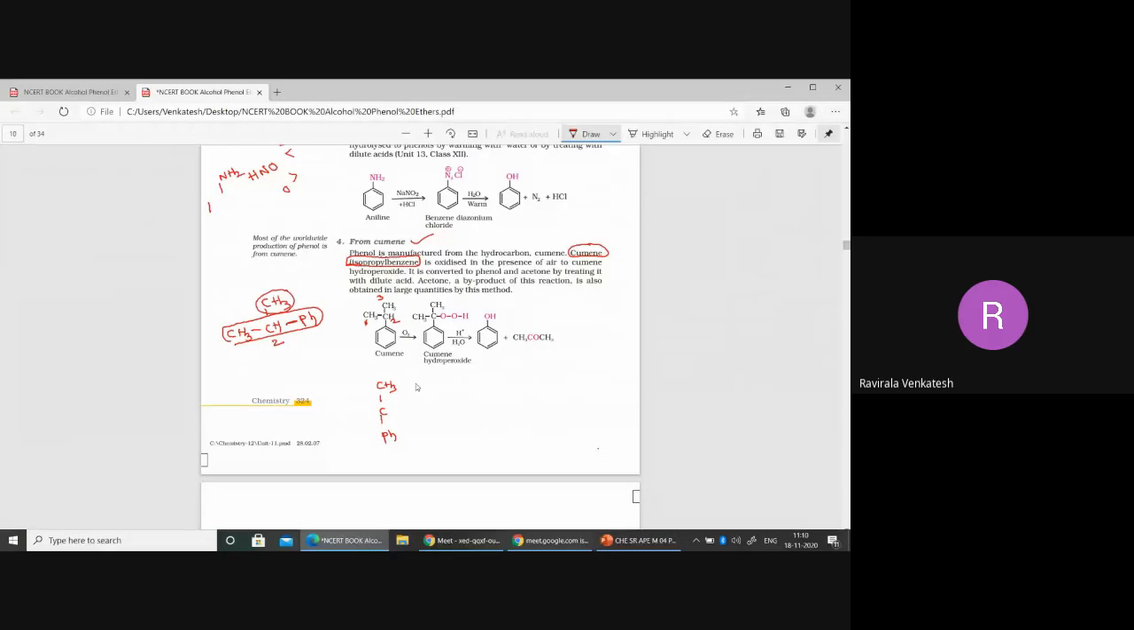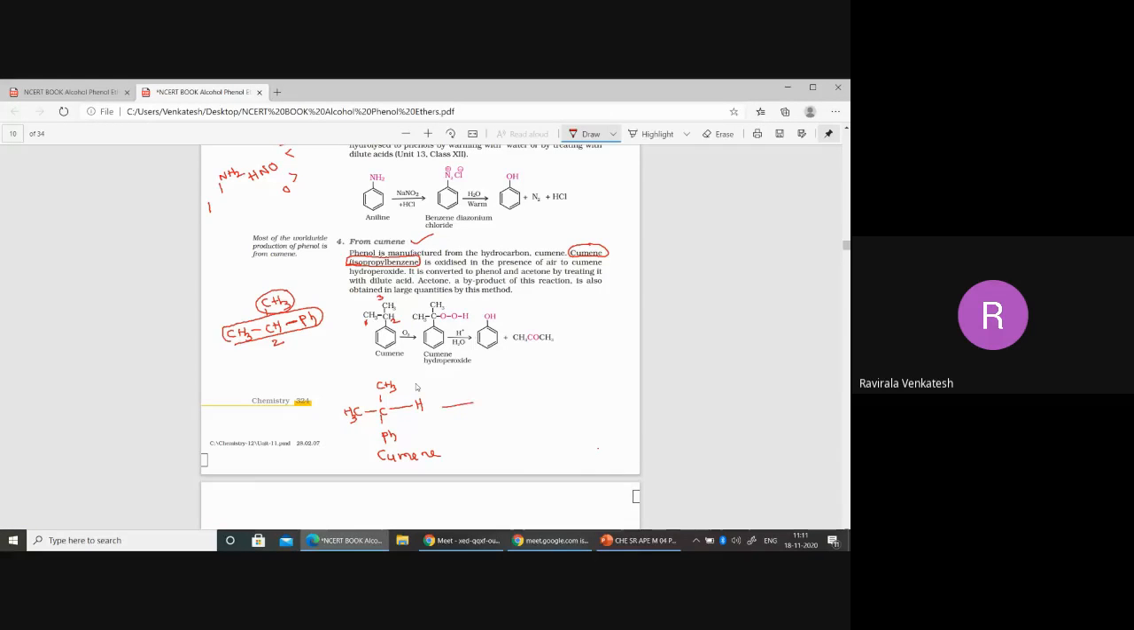I am writing it as Ph, no problem. Is anybody facing some problem if I write Ph here, both are same or not? This is cumene or not, tell me, cumene only. Instead of writing the ring, I have just written Ph only. Ph is nothing but the phenyl group here.